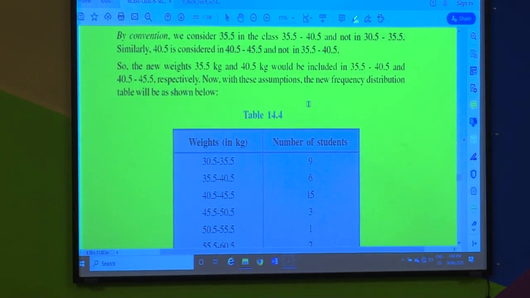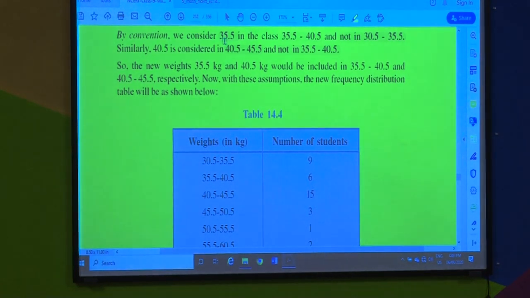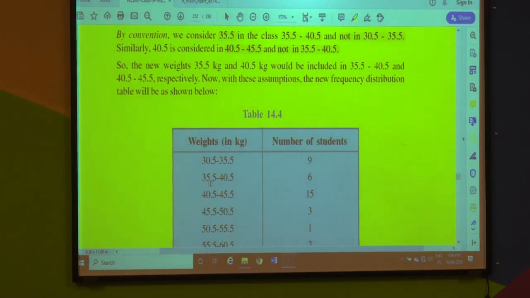I have understood it. It has been taught to me already that the value that comes as the upper class limit of a class is not recorded in that particular class. It is recorded in the next consecutive class where this value is the lower limit.